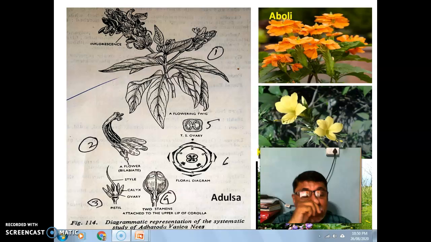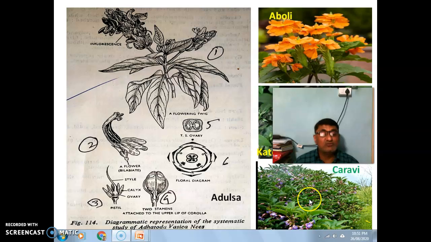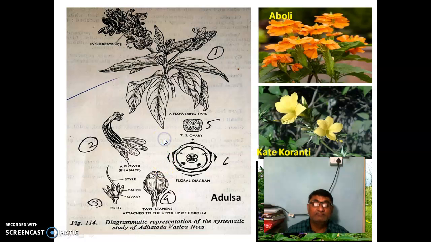In Marathi this plant is called Katakoranti. In the rainy season in all kinds of forest we can see this particular plant. This is commonly called Karvi. The botanical name is Strobilanthes callosus. So these are some important plants belonging to this family.